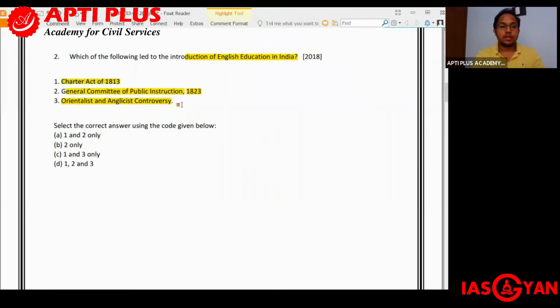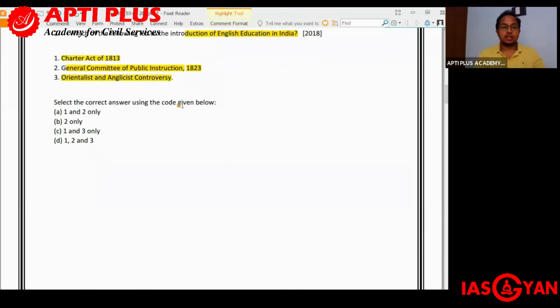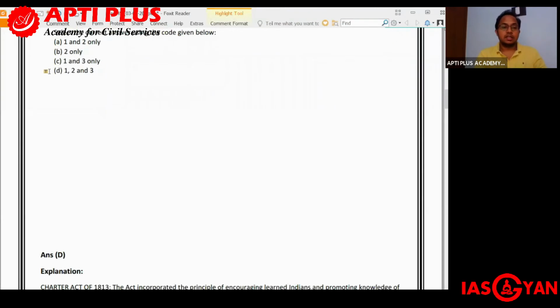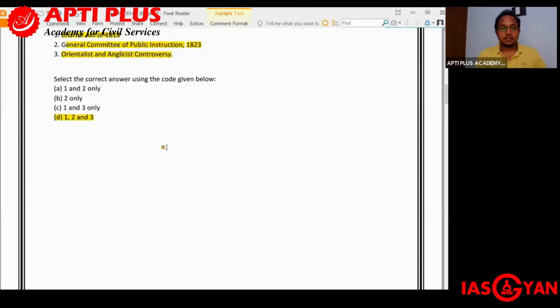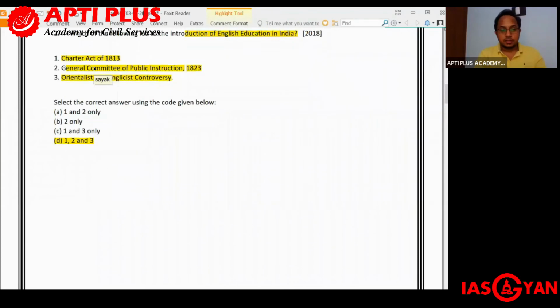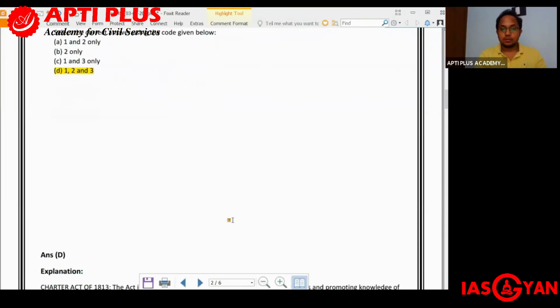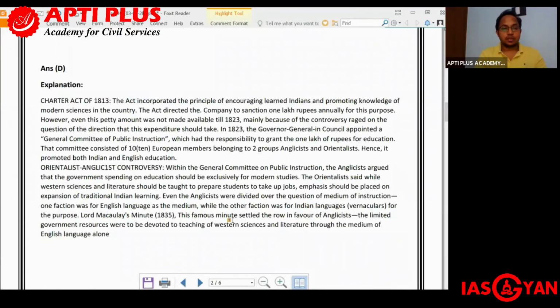So, which one of the following led to the introduction of English education in India? One, Charter Act of 1813. Two, General Committee of Public Instruction 1823. And three, Orientalist and Anglicist controversy. So, what ultimately led to the introduction of English education in India? If you see D, 1, 2, and 3, that is the correct answer. That is Charter Act of 1813. That's also the General Committee of Public Instruction 1823. Apart from that, Orientalist and Anglicist controversy also contributed to the introduction of English education in India.